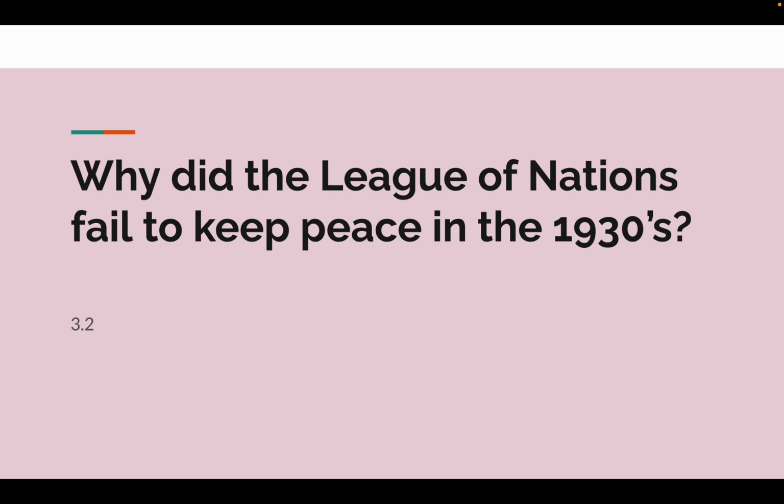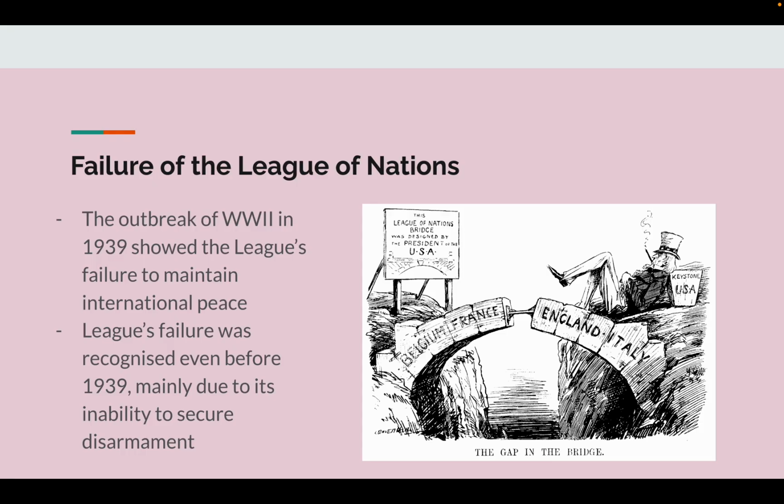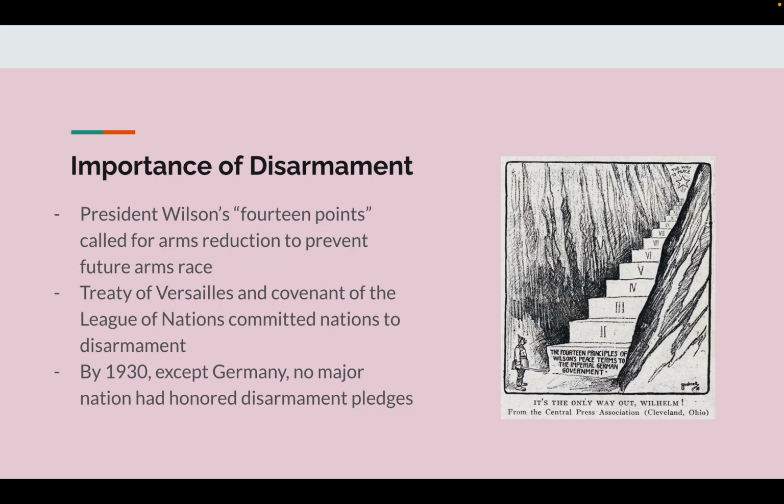Today we're going to be talking about Chapter 3.2: Why did the League of Nations fail to keep peace in the 1930s? The failure of the League of Nations. The outbreak of World War II in 1939 showed the League's failure to maintain international peace. The League's failure was recognized even before 1939, mainly due to its inability to secure disarmament.